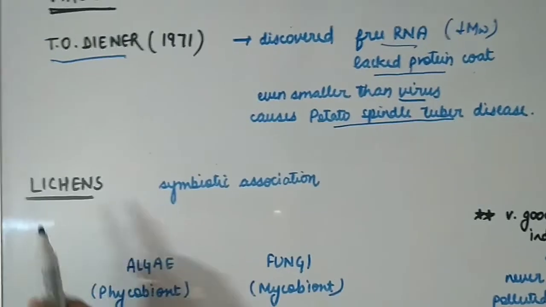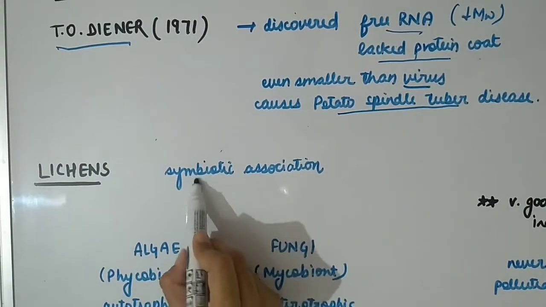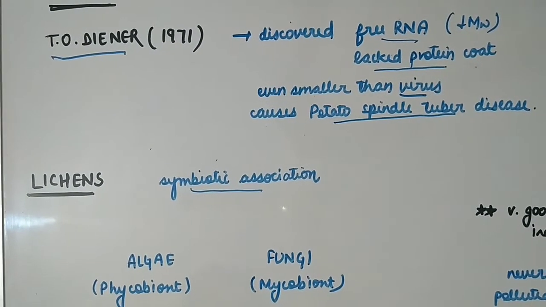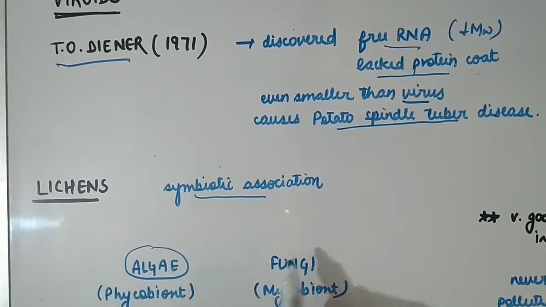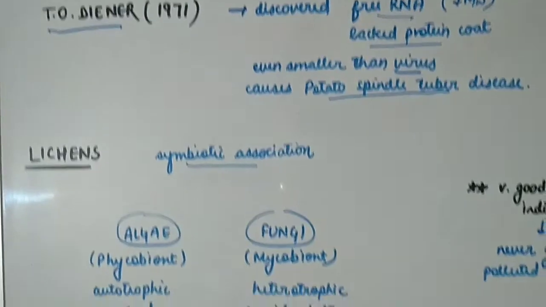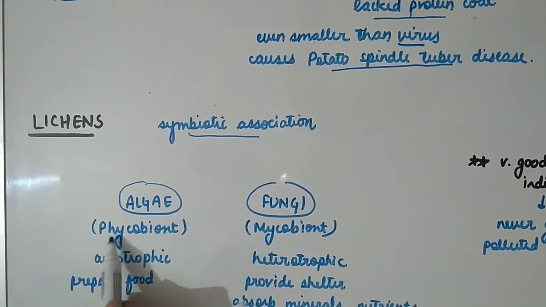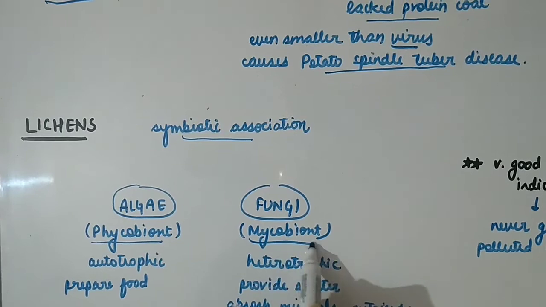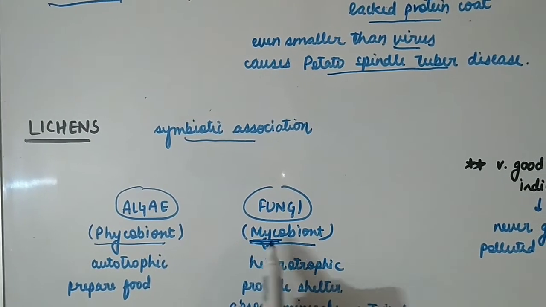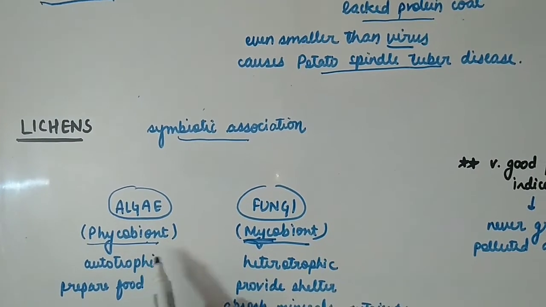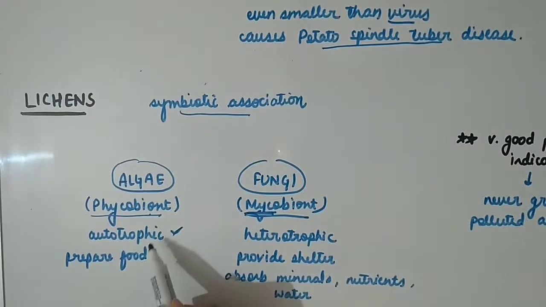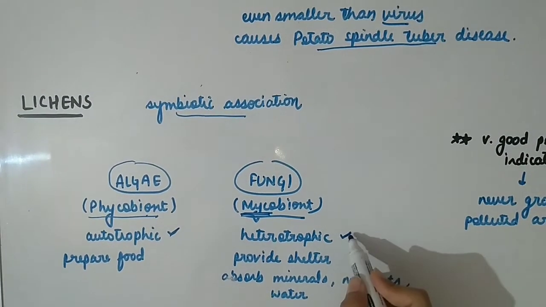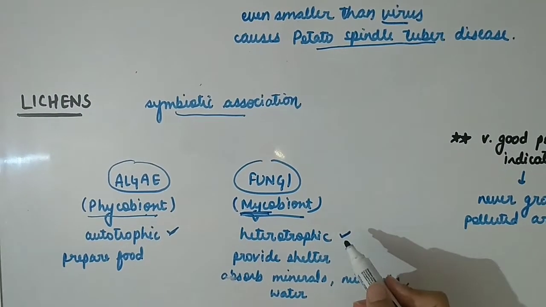Next is lichens. Lichens are symbiotic associations, that is, mutually useful associations between an alga and a fungus. Here, the algal component is known as phycobiont, while the fungal component is known as mycobiont. Myco means fungi. The algal component is autotrophic, that is, it is able to produce its own food, while the fungal component is heterotrophic, that is, it is dependent on other organisms.